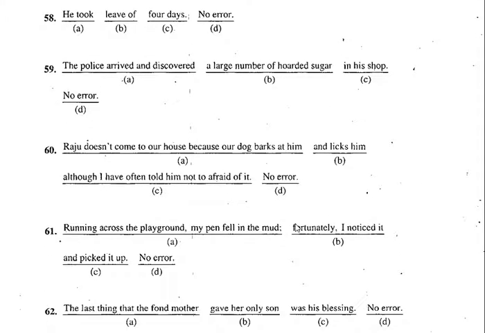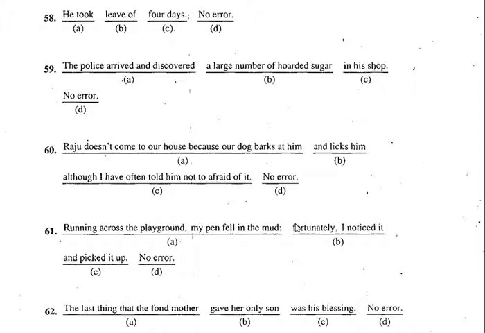59th one. The police arrived and discovered a large number of hoarded sugar in his shop. The police arrived and discovered. Is there anything wrong? Both arrived and discovered are in simple past tense, no problem. So nothing wrong with them.